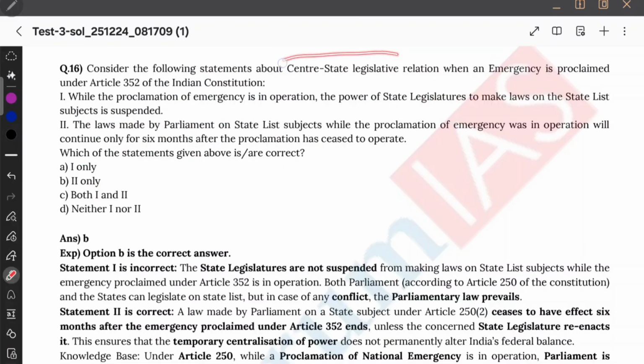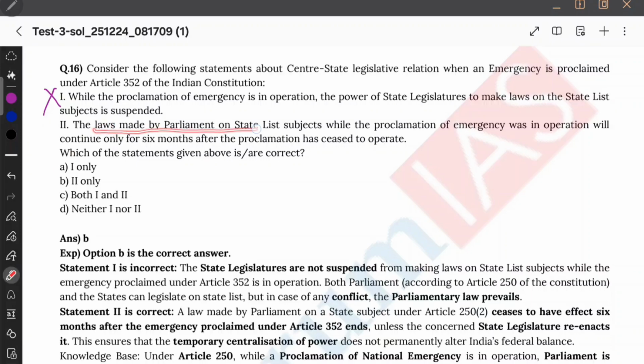This question is about central-state legislative relations when an emergency is proclaimed under Article 352. While the proclamation of emergency is in operation, the power of the state legislature to make laws on the state list is suspended. Nothing like that will happen. If it is a state emergency under Article 356, then the power of the state legislature is suspended. If the president wants, he can even dissolve it. But for a national emergency, it runs. But parliamentary laws will prevail over state laws in case of any repugnancy. Therefore, this statement, the first option, will go wrong.